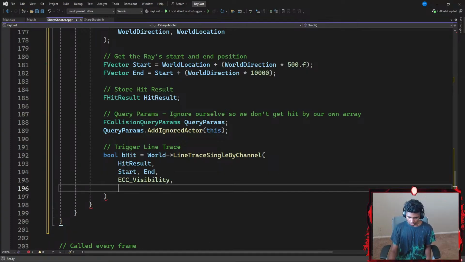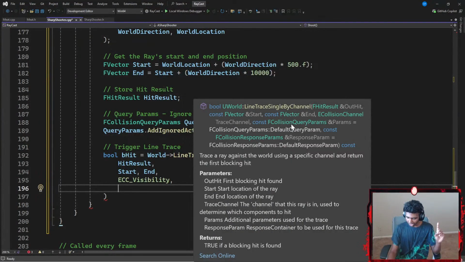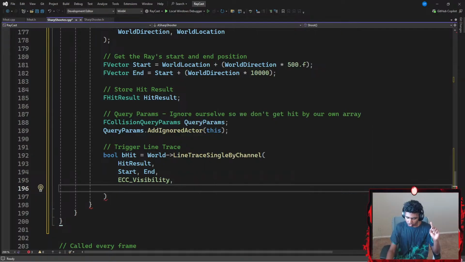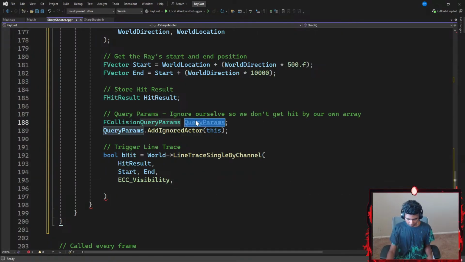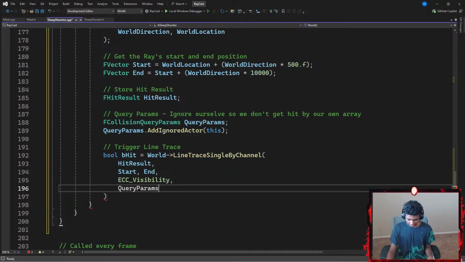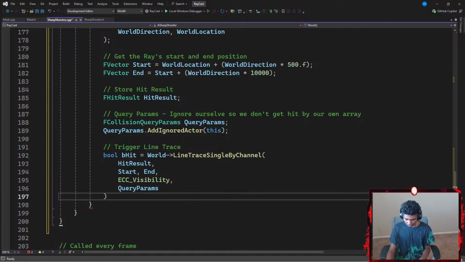There we go. Okay, and lastly, I'm going to go ahead and need an E collision query parameters. This is basically adding some kind of rules to our array that do not hit this object. You're only allowed to hit a certain object. To do that, I'm going to set this to be my query parameters. Copy that, paste it here. Okay, and then I'm just going to end my function with a semicolon. That's right about it, to be honest.